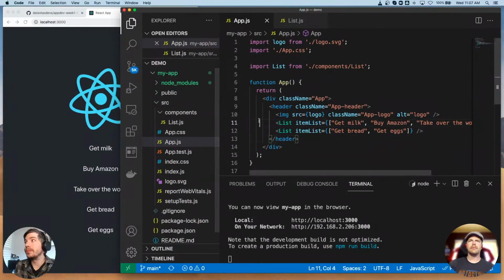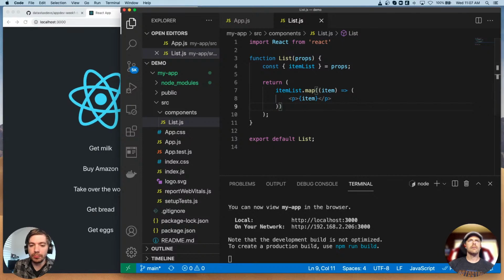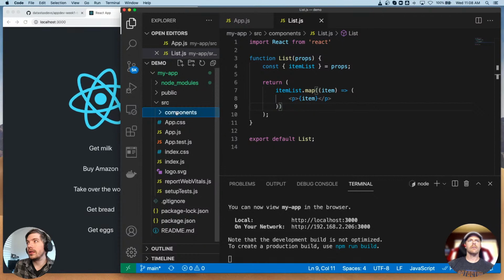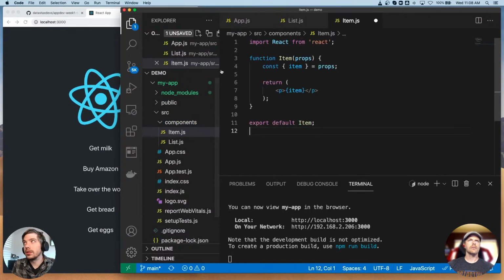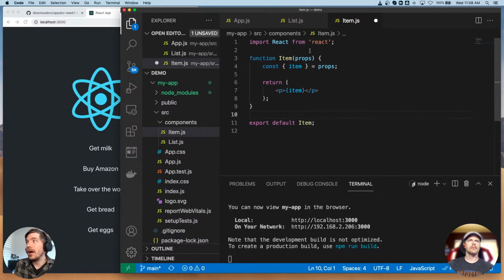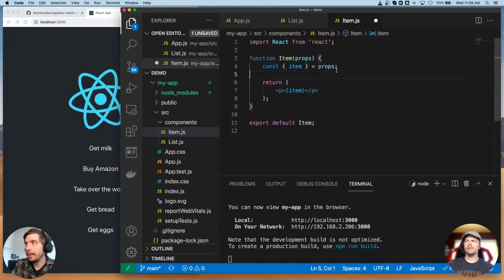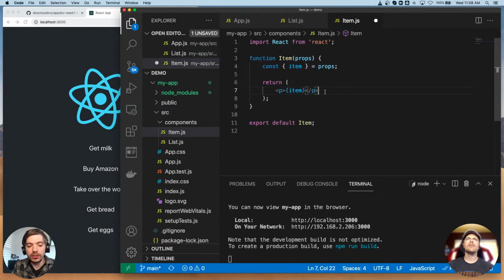But we can actually go deeper because this is not as broken down as it possibly can be. We can break this out into a subcomponent, an item component. So I'm going to create a new file here and call it item.js. I'm copying this out of GitHub, just in the interest of time. This is super simple. We're looking for a property called item, and all we're doing is wrapping that value in a paragraph tag, and that's all it does.